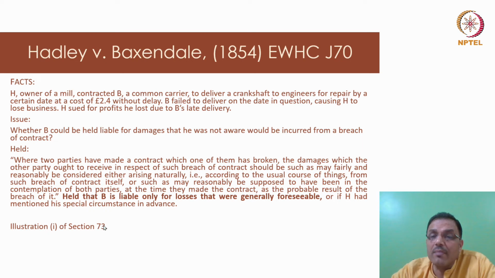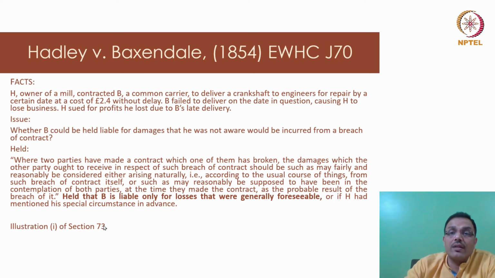So if I am a carrier and I am delivering something to you, and if there is a delay, for that delay, whatever is the kind of pro rata loss, I may be responsible. But suppose you don't get this crankshaft into your engine, and because of that you lost customers and profitability, business. How will a common carrier or a delivery person ever know what this is used for, how valuable it is, how many customers or profit you're making?